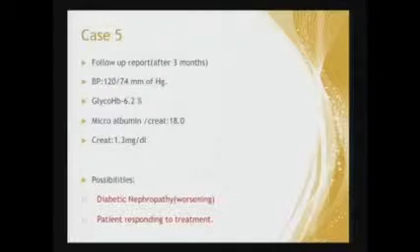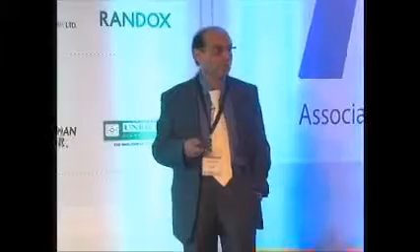What has happened? All his metabolic parameters have become normal, including microalbumin creatinine ratio. A 30% elevation in creatinine is a hemodynamic adjustment to lowering of blood pressure, and because this patient is obviously put on ACE inhibitor by the diabetologist, that's why his microalbumin creatinine has come down dramatically.